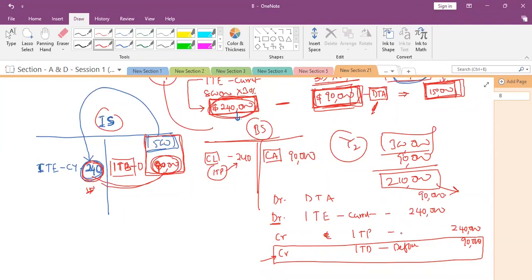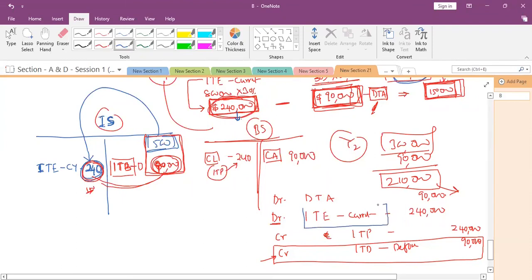Sir, this journal entry, can you show it again? First of all, income tax expense for the current year, how much? 240. So 240 is debit. Is it clear? Yes. Income tax payable, we are going to pay to the government how much in 2-3 months? 240, right?